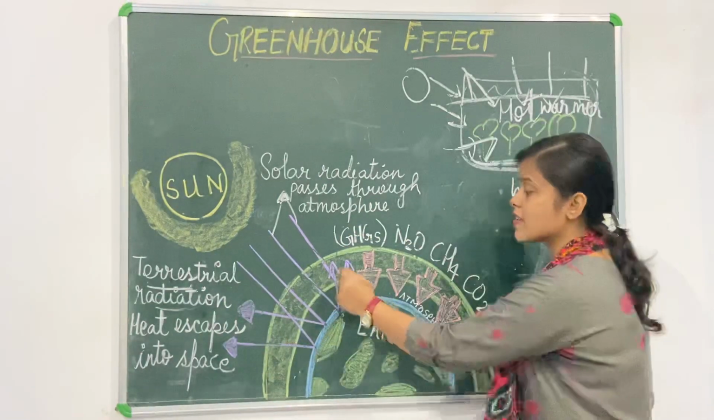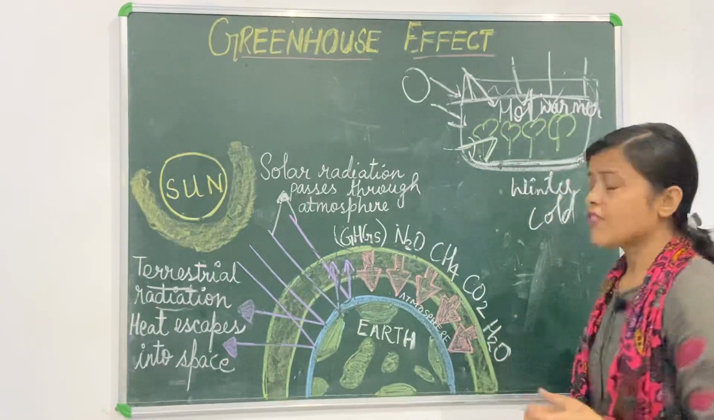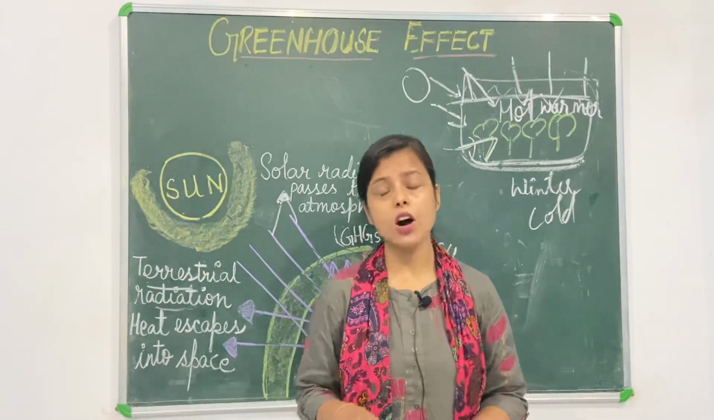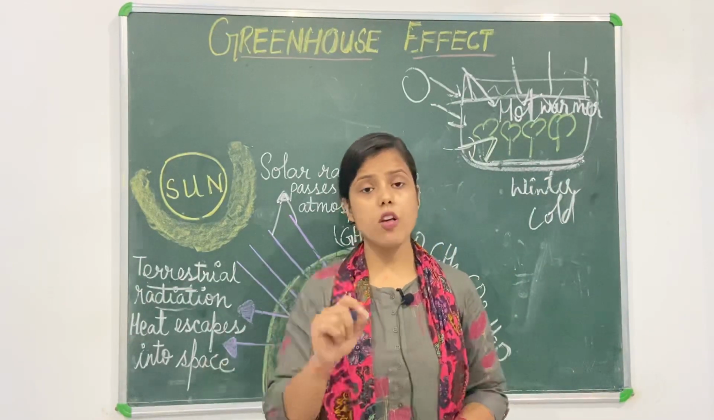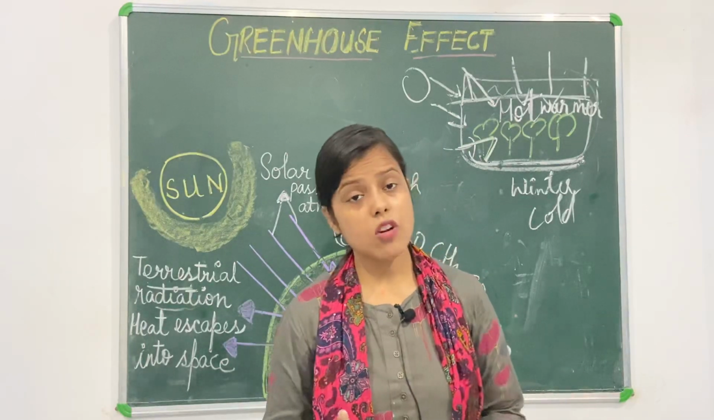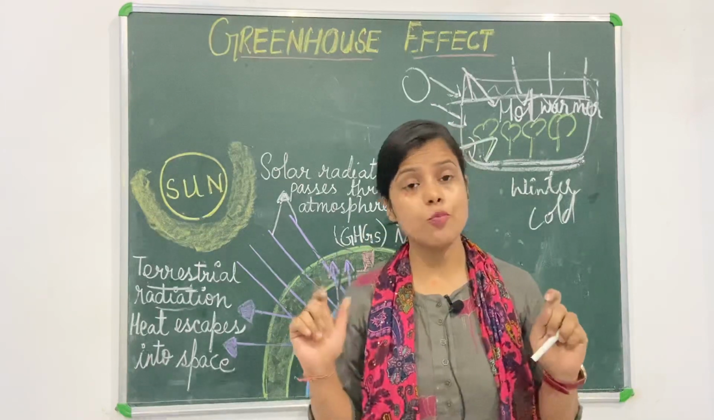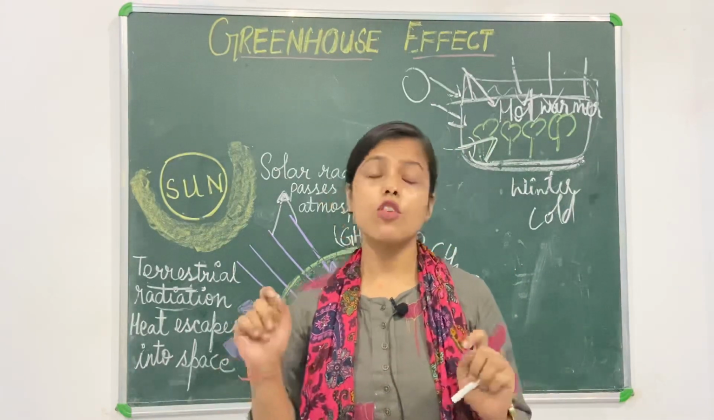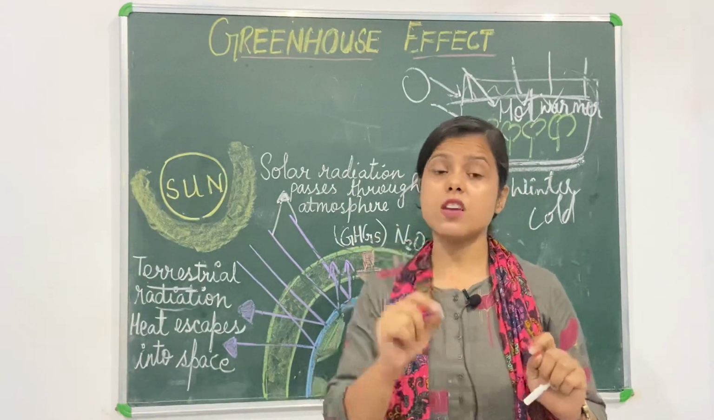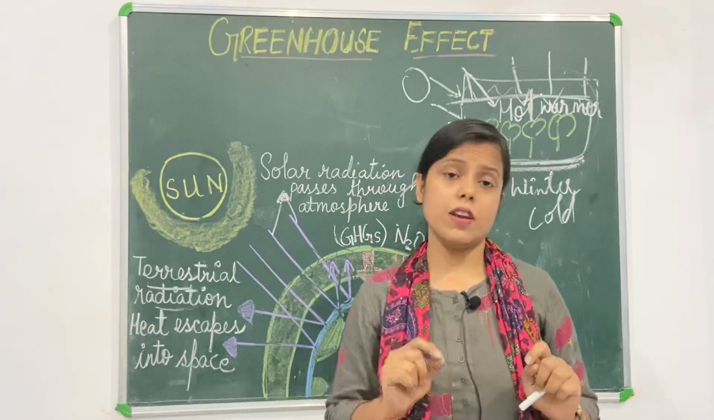Now how is this fraction of light absorbed? This fraction of light is absorbed by the gases present in the atmosphere, and the gases responsible for the greenhouse effect, the first one is carbon dioxide. It is the main hero, you can say, which is responsible for the greenhouse effect. So here the main role is of carbon dioxide. That means 60% of the greenhouse effect takes place due to carbon dioxide.